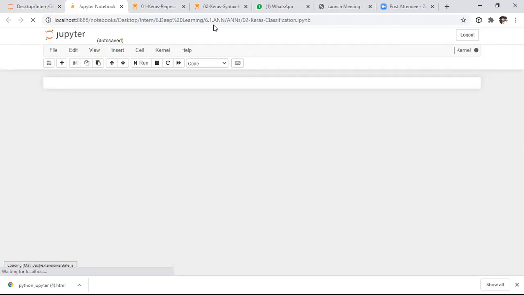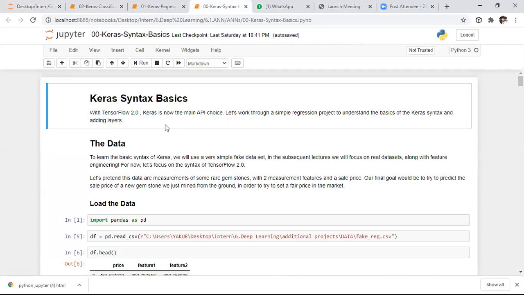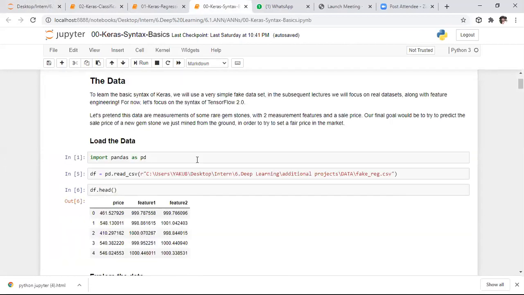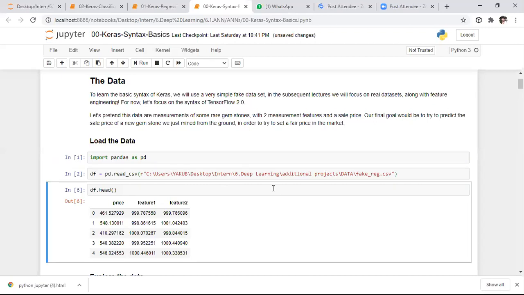Here we need to see the basic project first. This is a basic project. Whenever you want to work with the TensorFlow 2.0 version only, Keras will be supported. I specified some description regarding that. After that, we need to import pandas to read the CSV file. For this project, fake_rich.csv is not present in the same working directory. That's why I copied the file path. After copying this file path, I want to see this basic data. Here is the basic information.